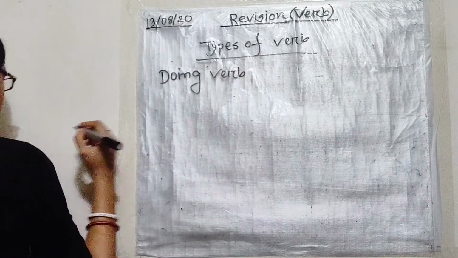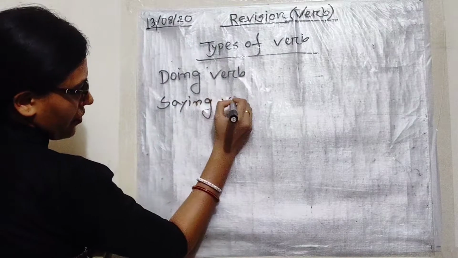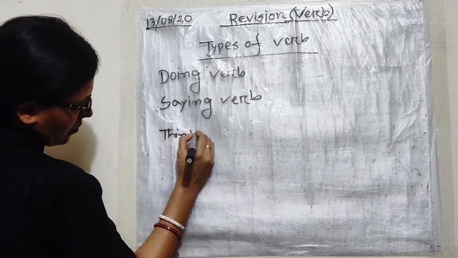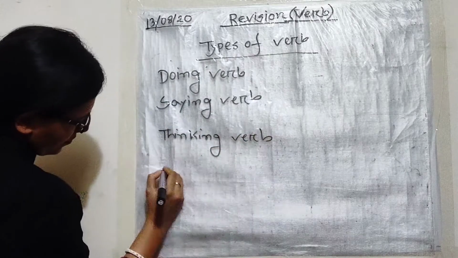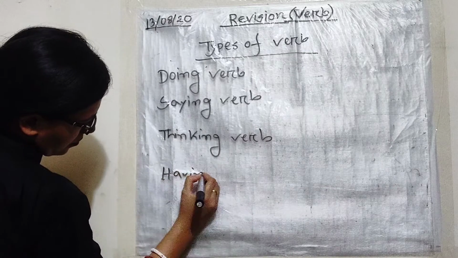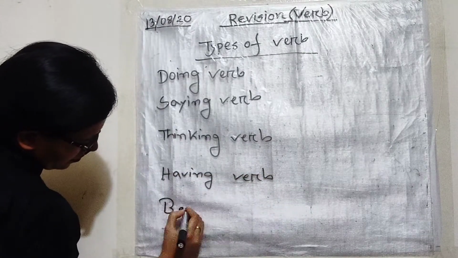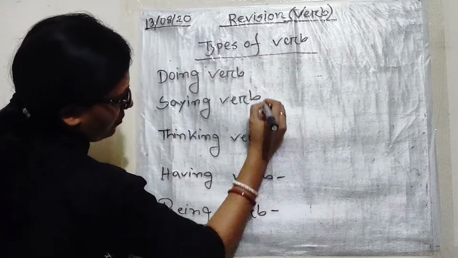Doing verb, saying verb, thinking verb, having verb, and being verb.